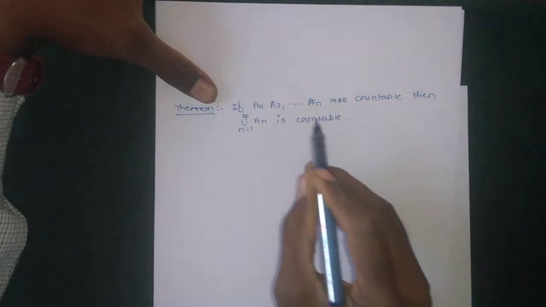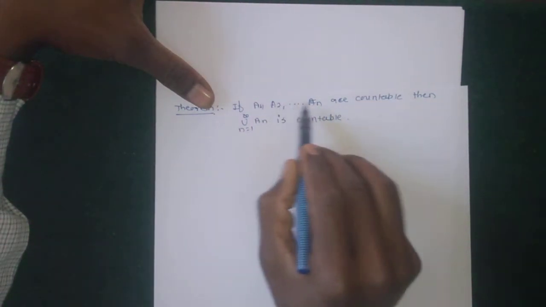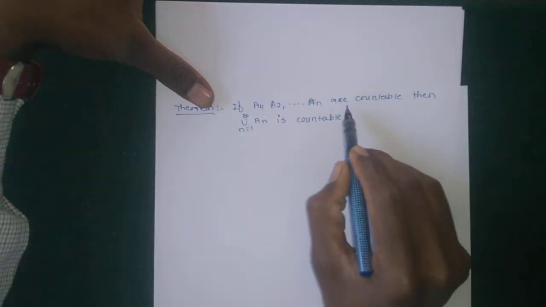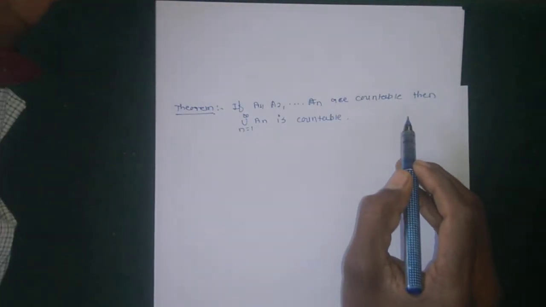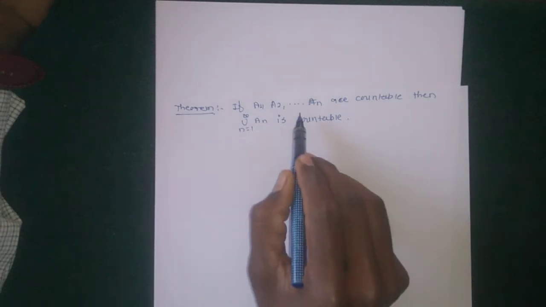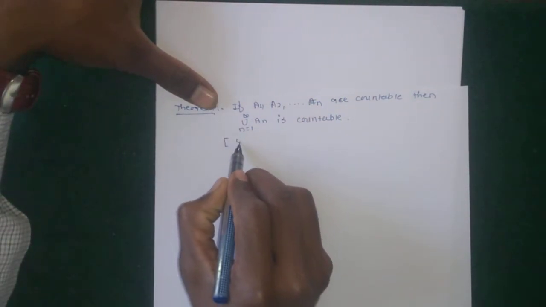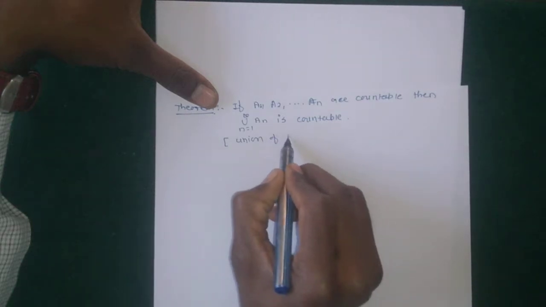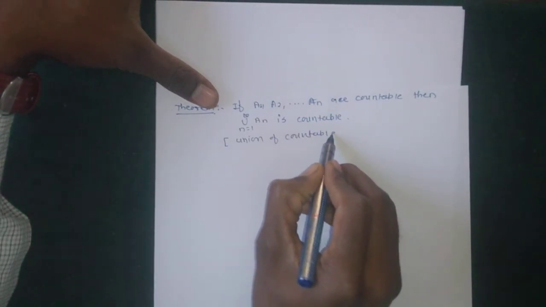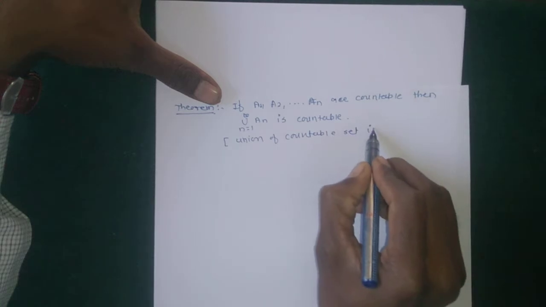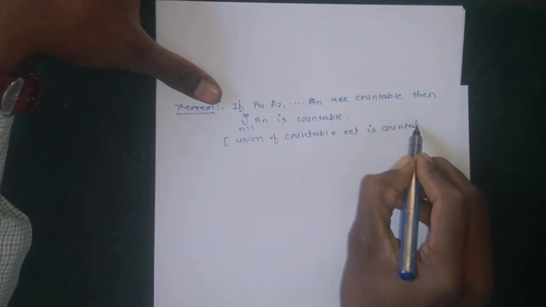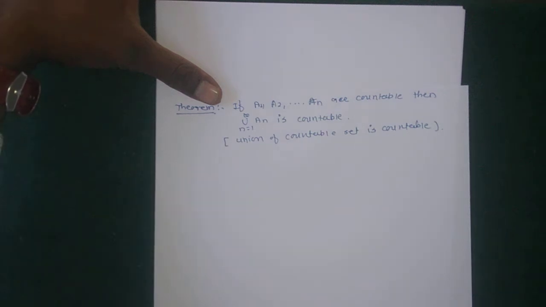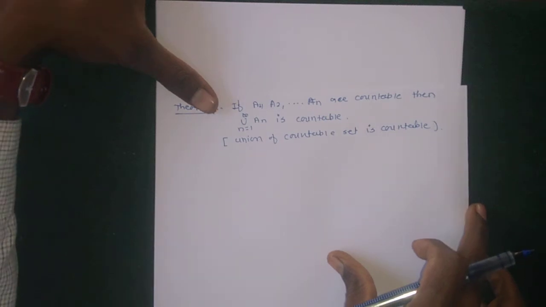Here it is given that A1, A2, up to so on, their infinite sets are given, which are all countable. Then here we have to show the union of countable sets is countable. Union of countable sets is countable. How to show the union of countable sets is countable.